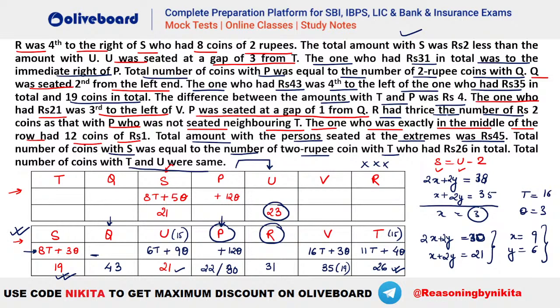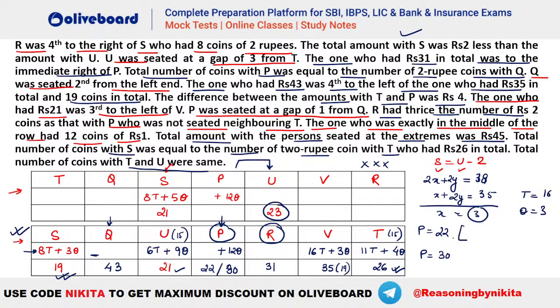Then we have R has, okay, R has thrice the number of rupee 2 coins with P, who was not neighboring T. Okay, so R के पास कितने coins है? It is given R has thrice the number of 2 rupee coins as that with P. So let's say if we have 12 over here, what can be the possible values here? Okay, let's try what are the possible values here for P. Because we know that P has to be either 22 or 30, isn't it? So let's say if P is 22, there will be one possibility for P22, other possibility for P30.